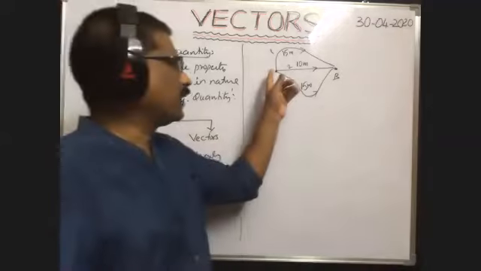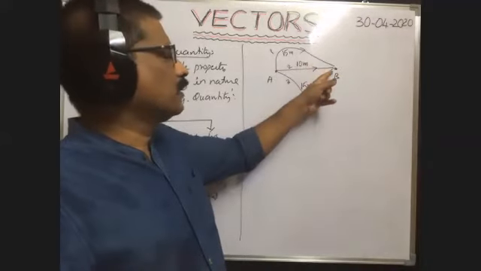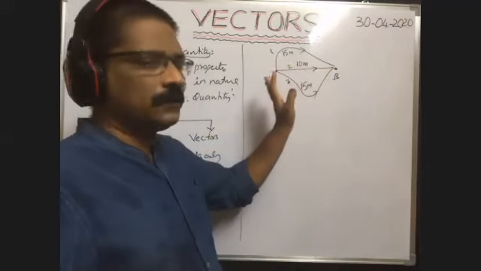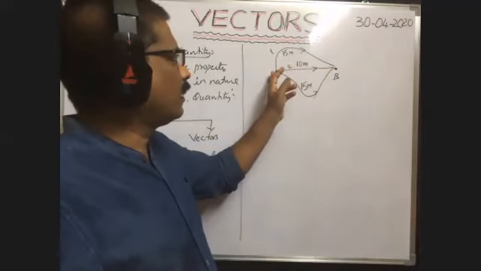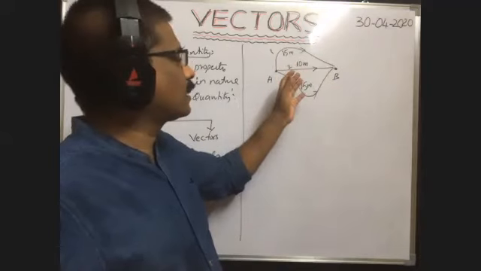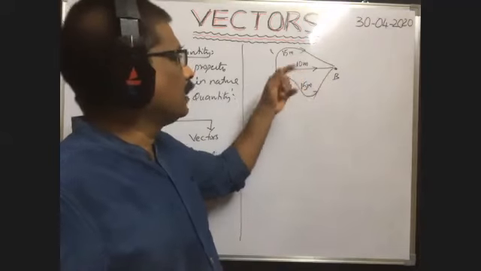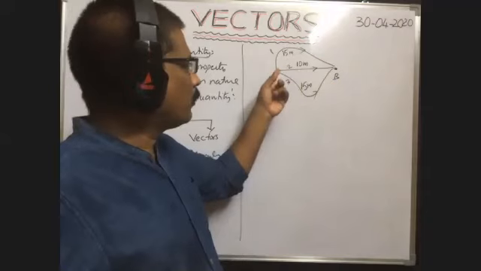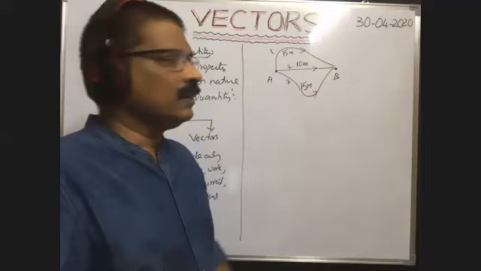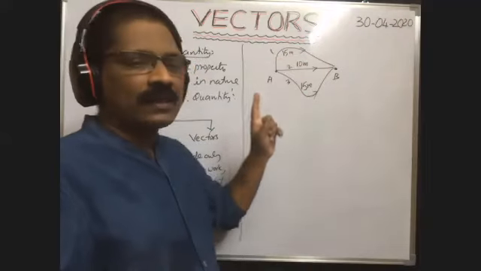Here, when the body travels from A to B, the body can travel along the straight line from A to B or along this curved path also. If the body travelling between A and B has covered a distance of 15 meter, in which direction does the body travel? Is the body travelling along this path or along this path? We don't know. That's why this distance is a scalar quantity.